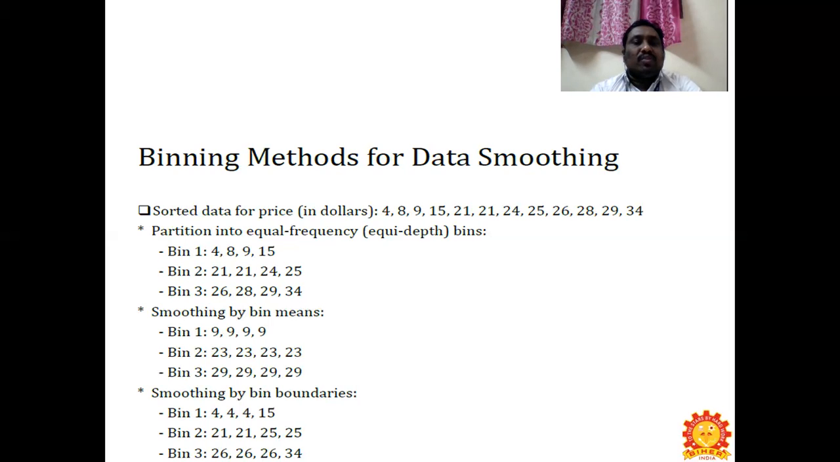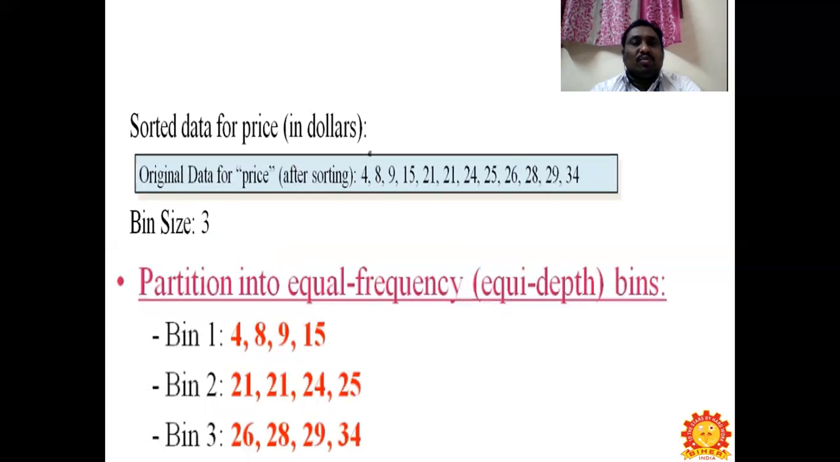You can see which is the nearest value. The 21 is nearest to the 21 boundary, so we fill that with 21. When you compare 24, the distance between 21 and 24 is 3, while the distance between 24 and 25 is just 1. So we fit it with that boundary, 25. The same is done for bin 3. This is what binning methods for data smoothing are.